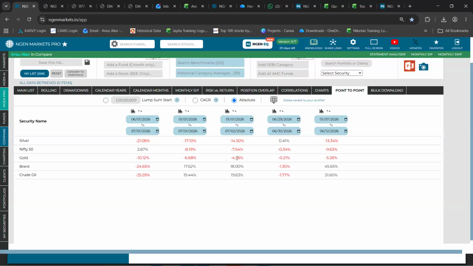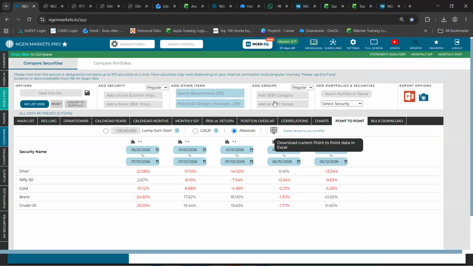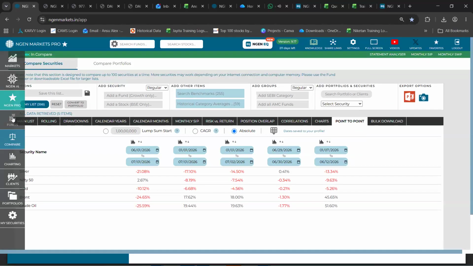So in the recent time, as we also looked at in the drawdown analysis, we are seeing that gold and silver are in fact falling down. In a similar way, you can create different scenarios of your choice, and you can also take an Excel download of the same. Now, next to that, we would be moving towards the fun section.